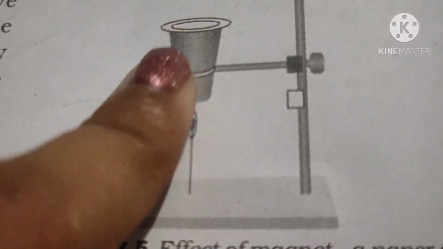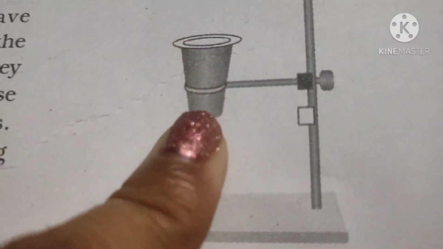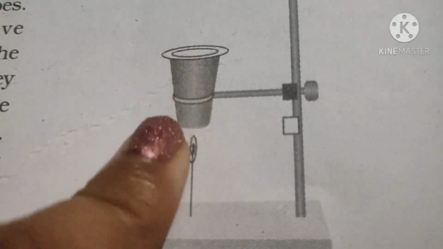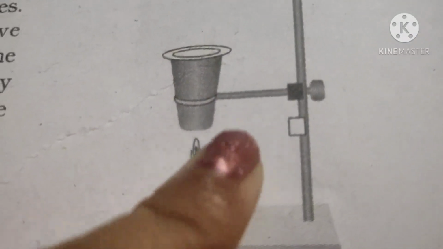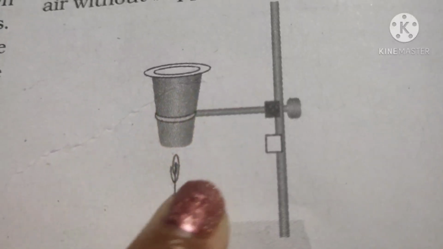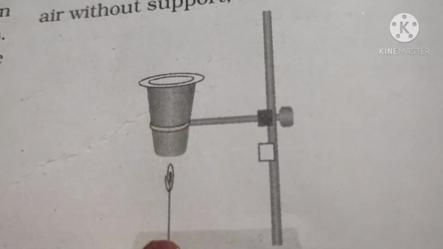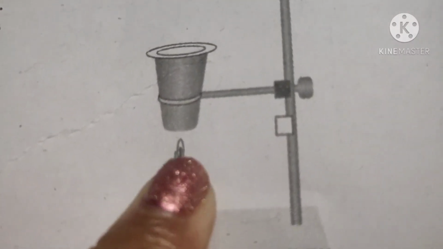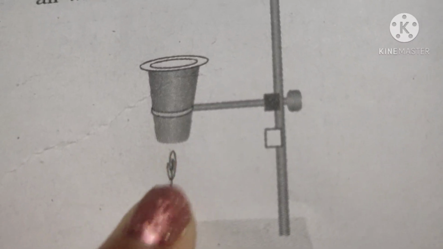Because there is a magnet present in the cup. What is the property of a magnet? A magnet attracts all iron things, all things which are made up of iron. That's why the clip is raised in air without support, like a kite.